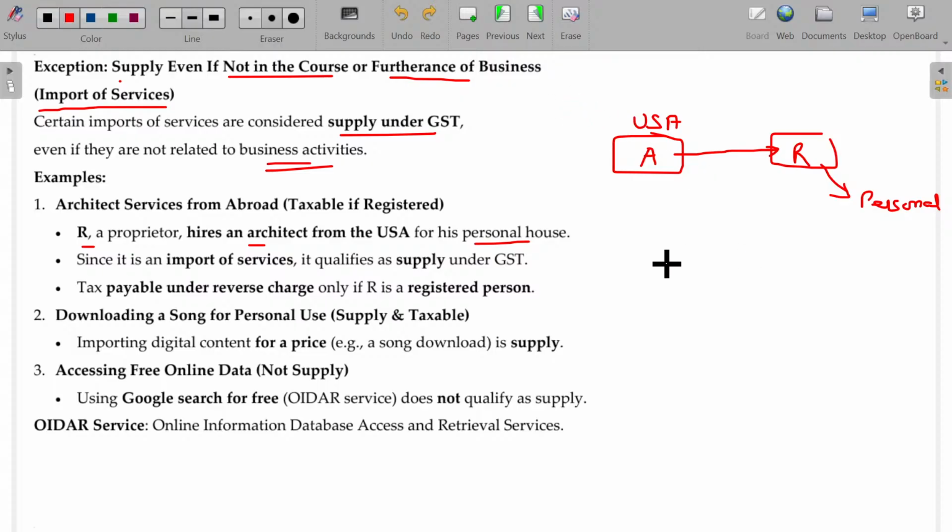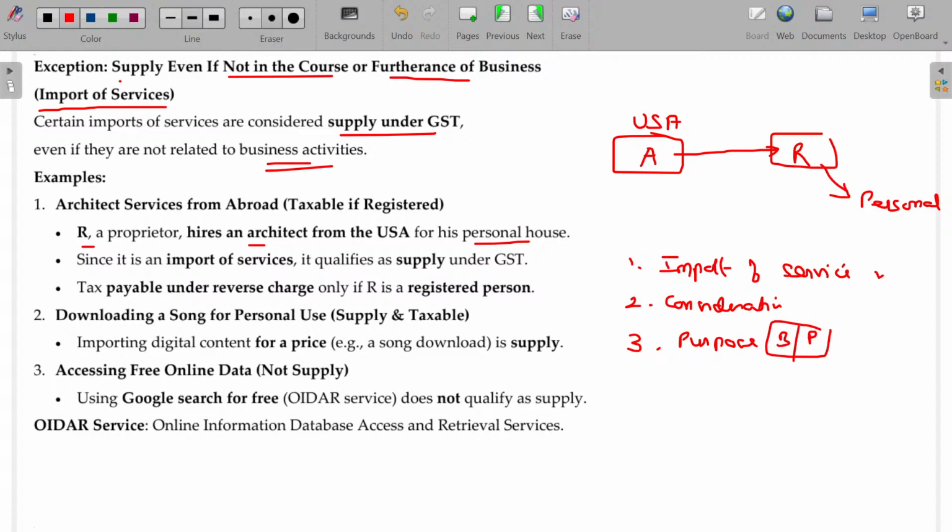What are the conditions that should be there? Import of service. Number 1, import of service. Number 2, consideration is there. Number 3, purpose, maybe business or personal. Then this will be supply only. Then it is supply.